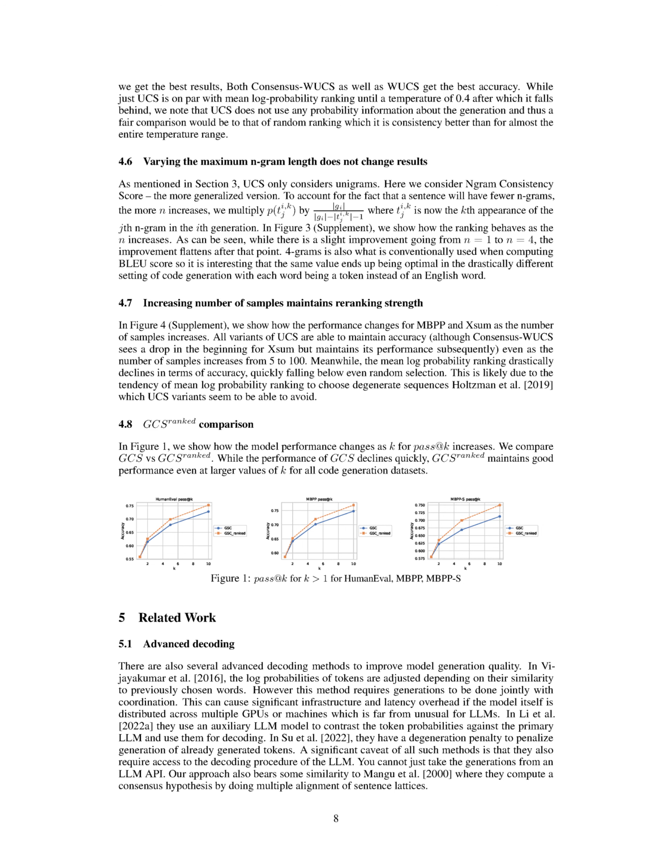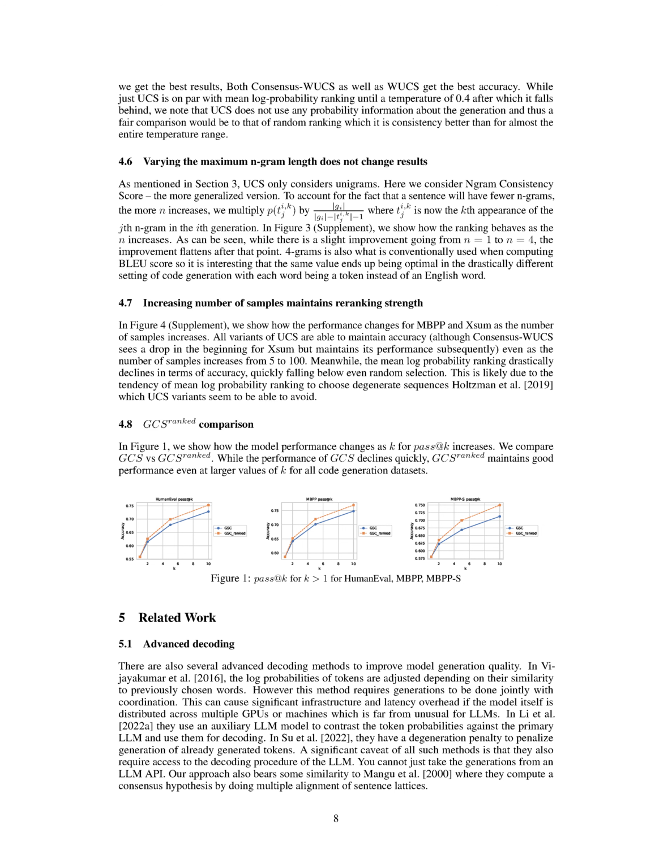Section 4.8, GCS-ranked comparison. In section 4.8, we compare the performance of two models, GCS and GCS-ranked. The figure illustrates how the performance of these models changes as the value of K in pass at K increases. The GCS model's performance drops rapidly, while the GCS-ranked model maintains a high level of performance even when K is large, across all code generation datasets. In section 5, we discuss related work.